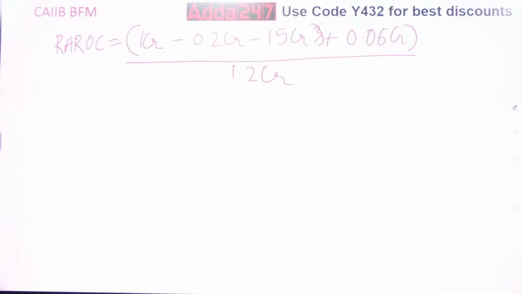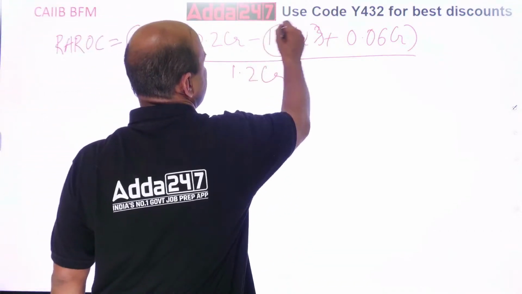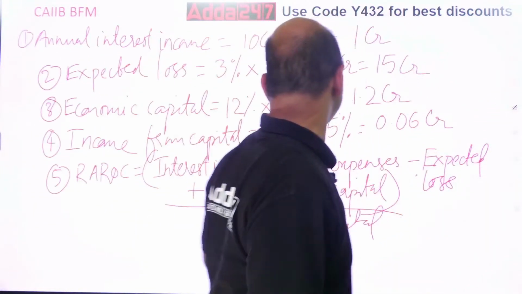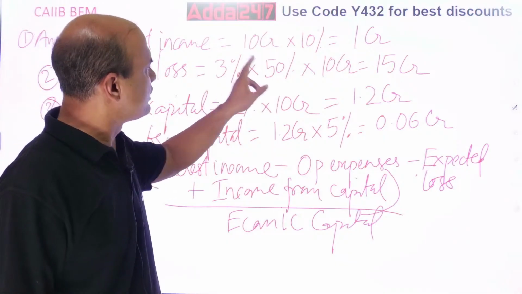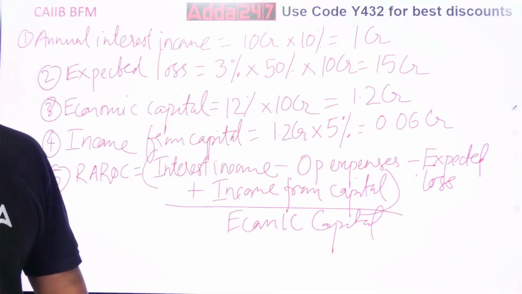Let me check if there is some problem over here. 1 CR minus 15 CR is what? Expected loss. One second. What have we done? 60 lakhs and 60 lakhs. Some error. This 15 CR is big. Let me check this, because this is very important. 3% into this figure is wrong. Okay, that's what. This figure is wrong.